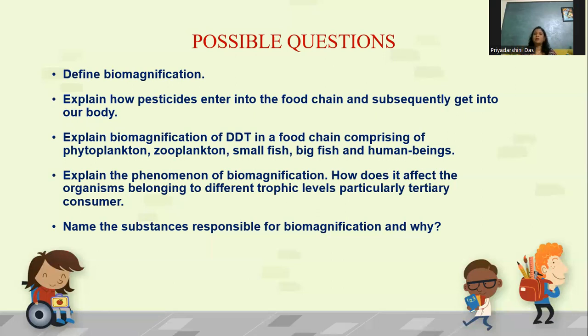Okay. Explain the phenomenon of biomagnification. Already I have explained. How does it affect the organisms belonging to different trophic levels, particularly the tertiary consumer?